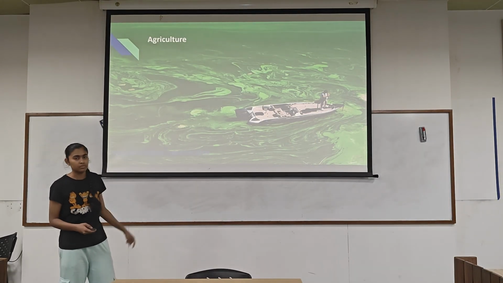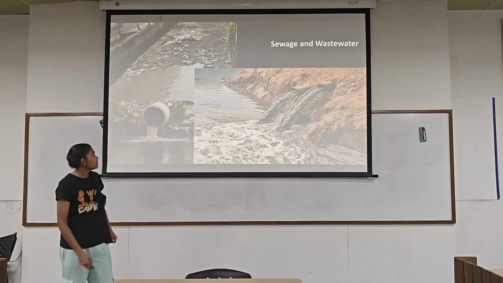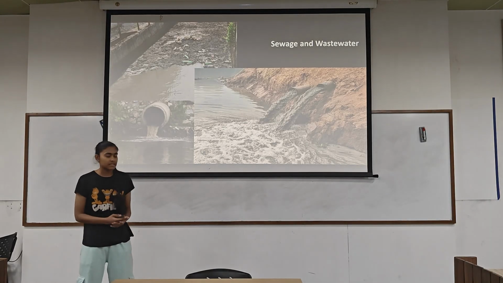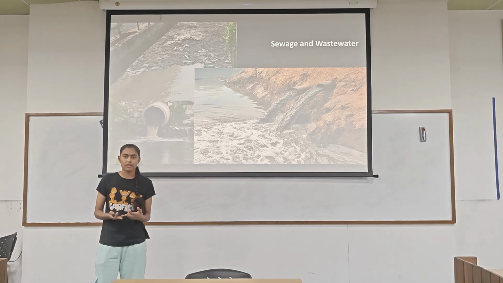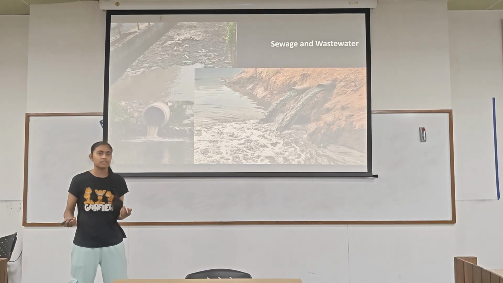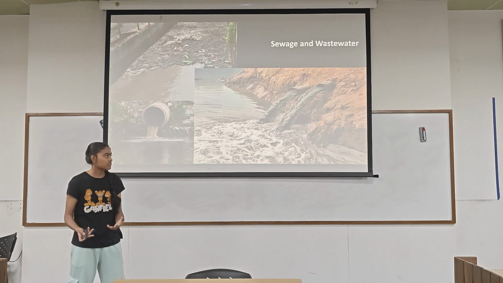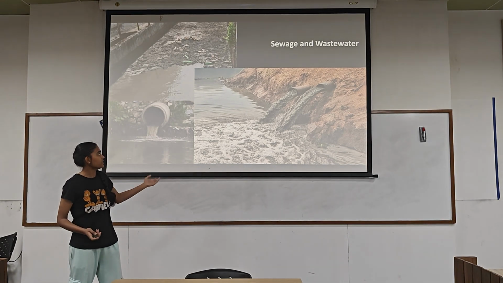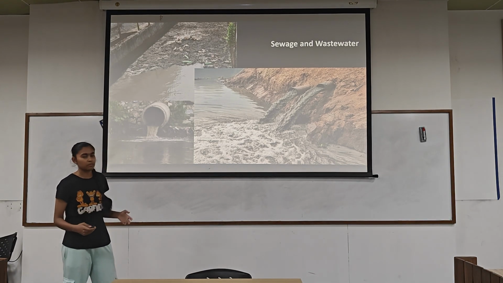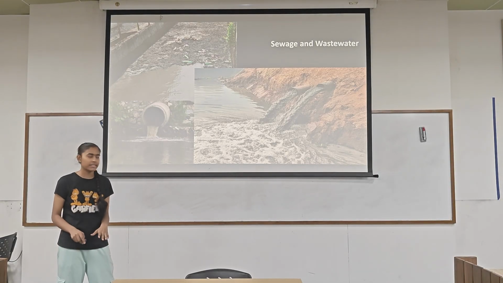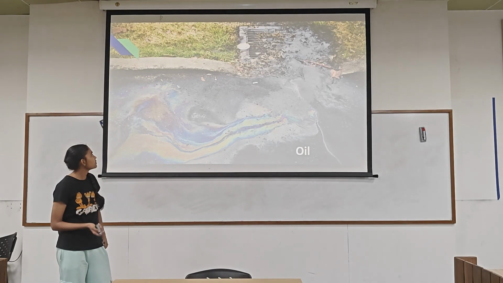Those are algal blooms. Then we have sewage and wastewater. Sewage comes from sinks, showers, toilets, and those things contribute to sewage and wastewater. If not treated well, they can accumulate and cause damage to animals.